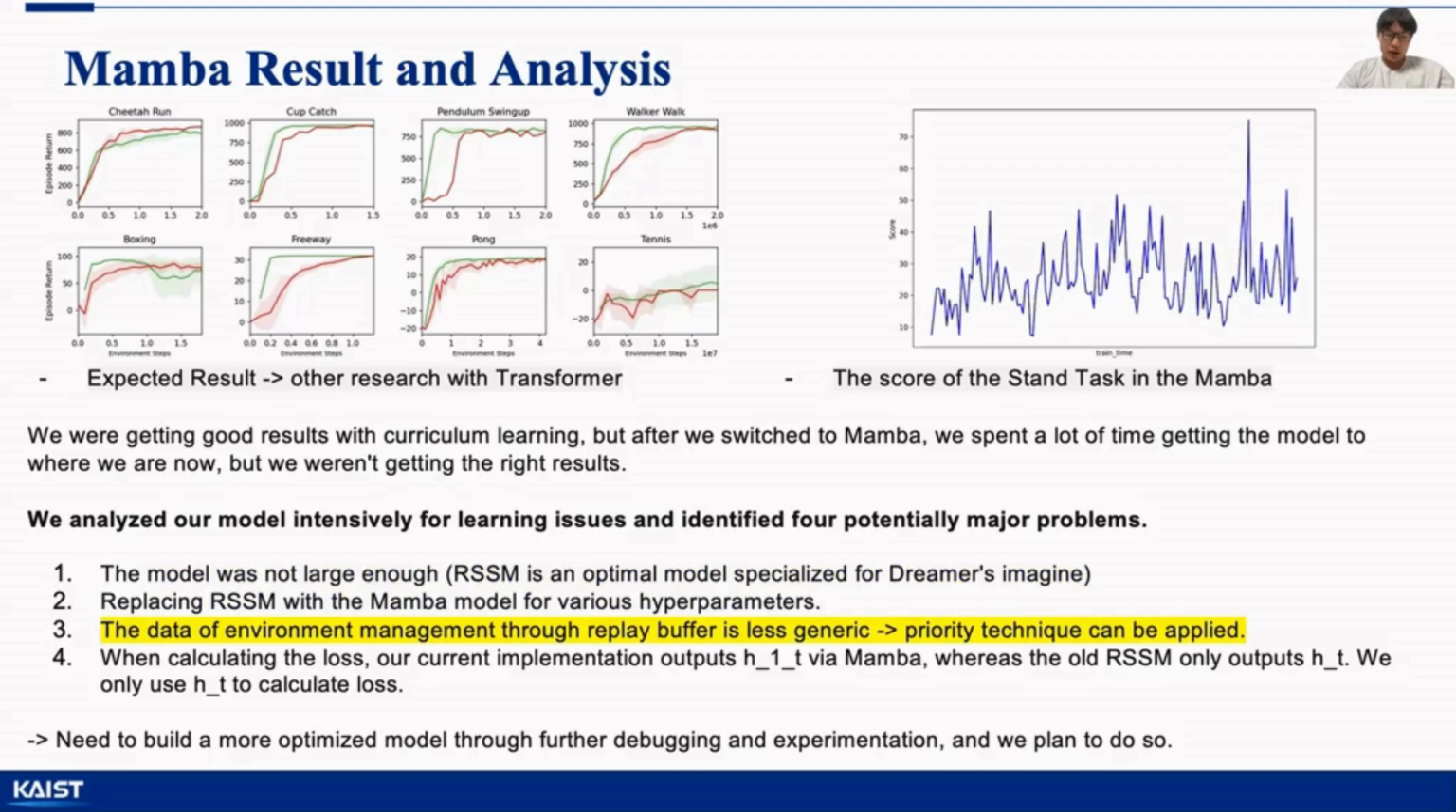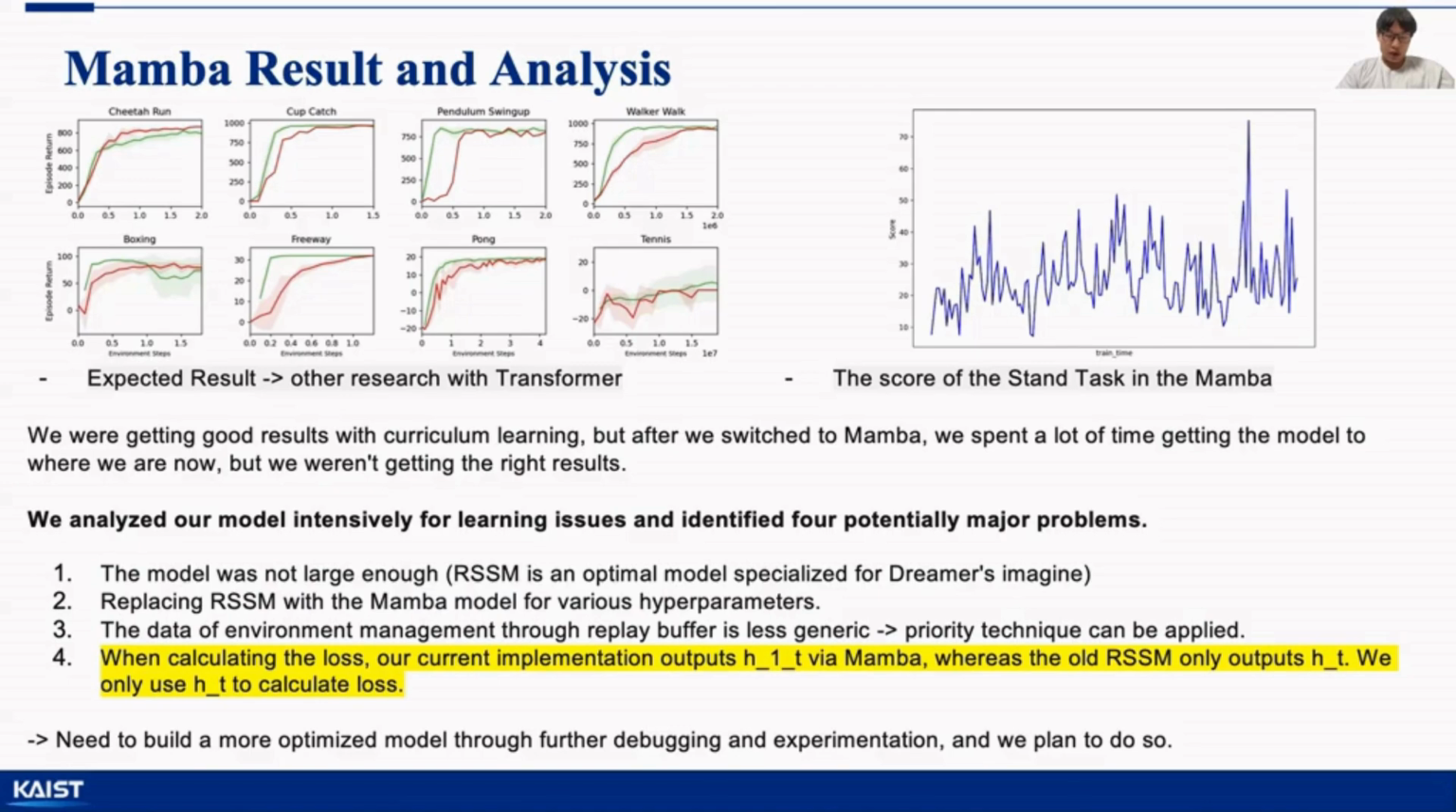Third, we filled the replay buffer with 32 embodiments because of the difficulty of learning multiple embodiments on our computer. We believe that filling the replay buffer with replay from such a small number of embodiments may have led to overfitting. Finally, we analyzed that the fact that the RSSM only outputs HT to calculate the loss, while Mamba outputs H1 to T, and we only used HT to calculate the loss, seems to have caused the problem with the gradient.